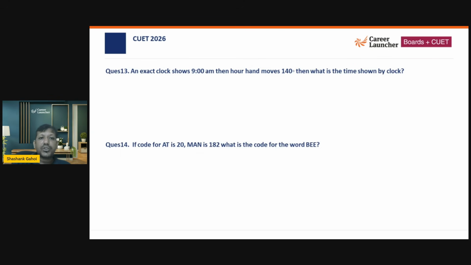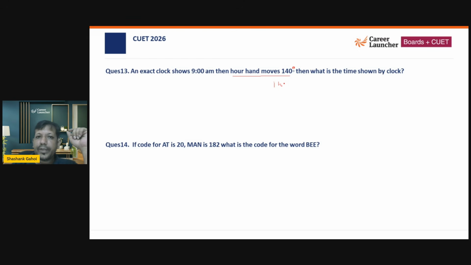An exact clock shows 9 a.m. and the hour hand moves 140 degrees. Now, what is the time shown by the clock? Okay, so if I can see the options, I can mark it very quickly. If I don't have the options, still I can calculate it. And how am I going to calculate it?